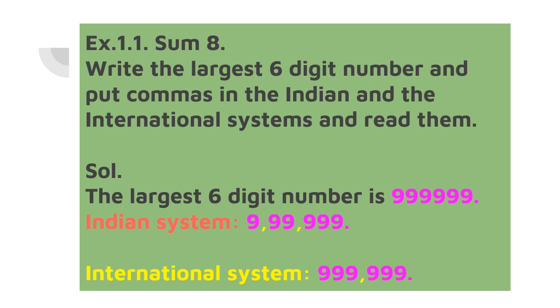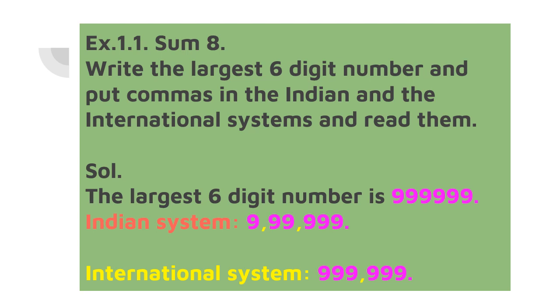Solution. The largest six-digit number is 6 nines, that is 999999. Let us place the comma under Indian system. We'll start from the right corner. The first three digits belong to ones period, so place the first comma there. And the next two digits belong to thousand period, so place the second comma there. And the remaining digit belongs to lakhs period. Now let us read the number 9,99,999.